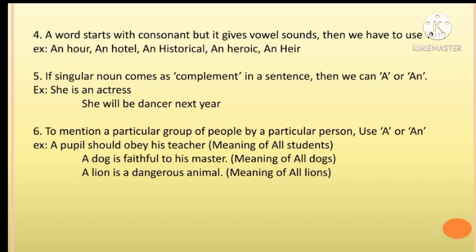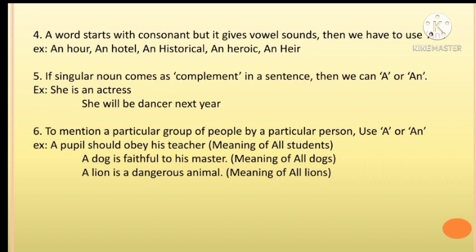Example: she is an actress. She will be a dancer next year. To mention a particular group of people by a particular person, use a or an. Example: a pupil should obey his teacher. That means the meaning is all students.